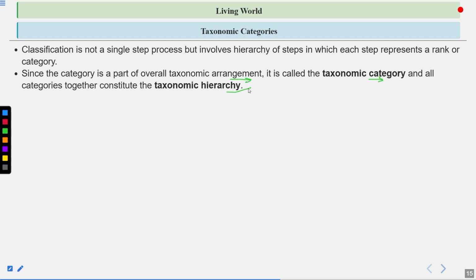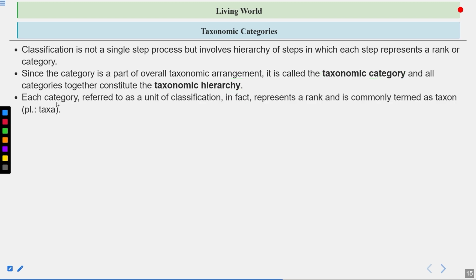So there is a hierarchy, which means there are different ranks. These taxonomic categories have different ranks. They have different levels, starting from lower to higher, or otherwise from higher to lower. Each category refers to a unit of classification, in fact represents a rank, and is commonly termed a taxon.